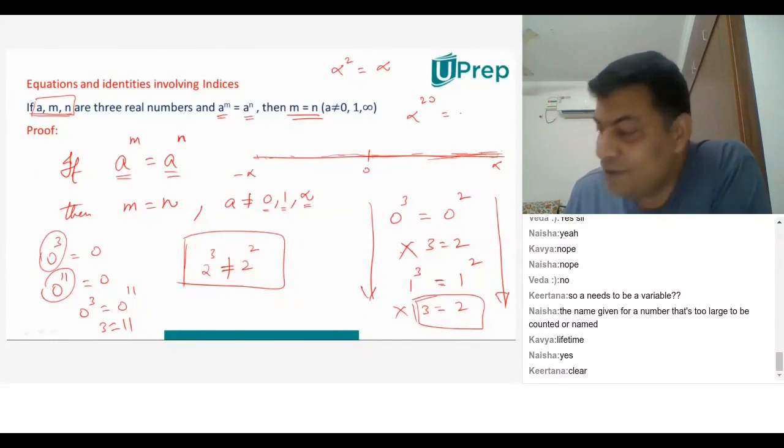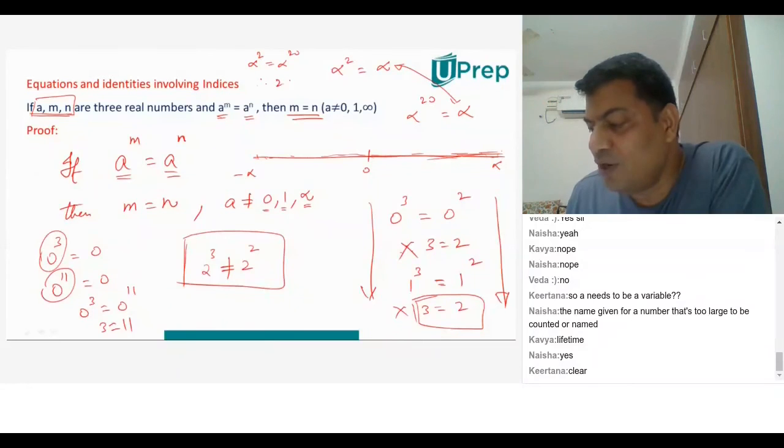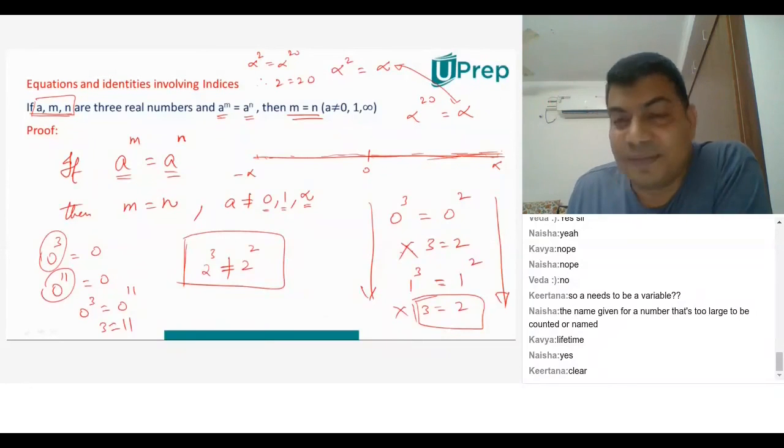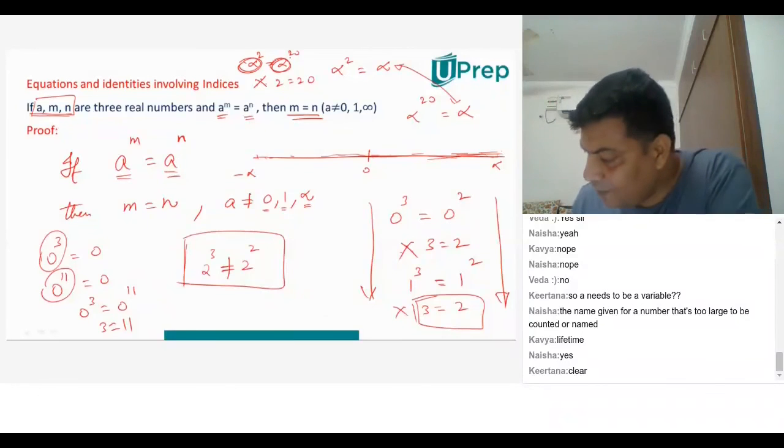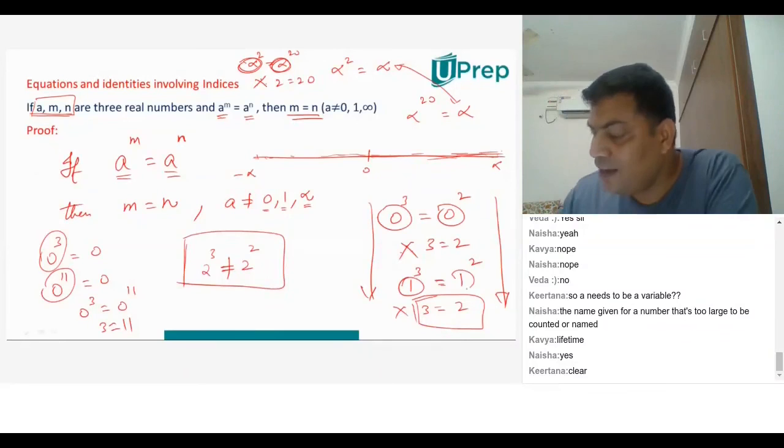So infinity. Now, if I say that because both of them are equal to infinity, infinity to the power of 2 is equal to infinity to the power of 20, therefore 2 is equal to 20. So it's false. It is false. That is the reason this base cannot be infinity. That's the reason base cannot be 0. That is the reason base cannot be 1.